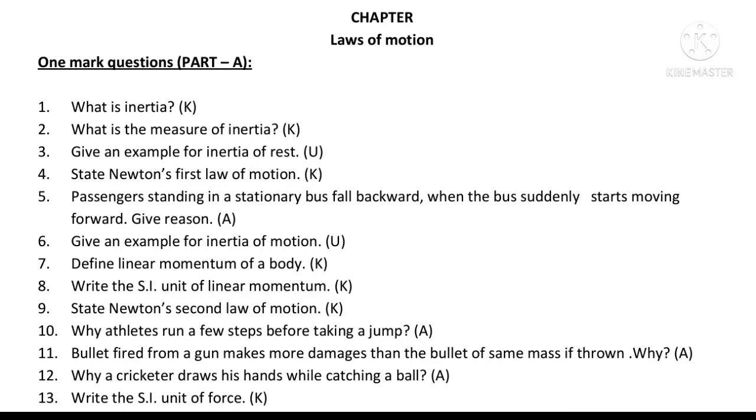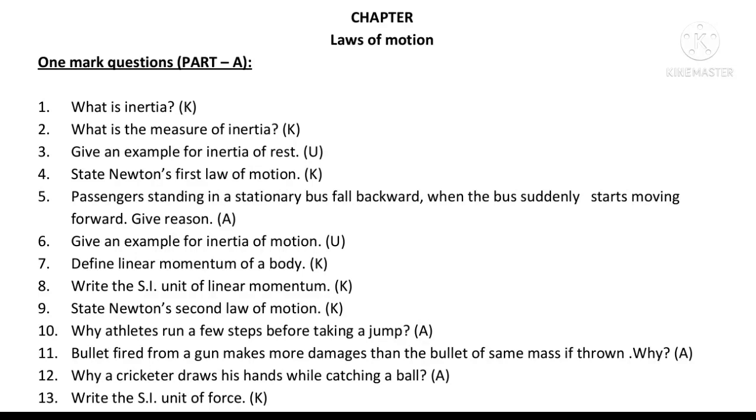Why do athletes run a few steps before taking a jump? Because to get enough amount of force and to get enough amount of momentum. Question number 11. A bullet fired from a gun makes more damage than a bullet of the same mass if thrown. Why? It is due to the momentum.